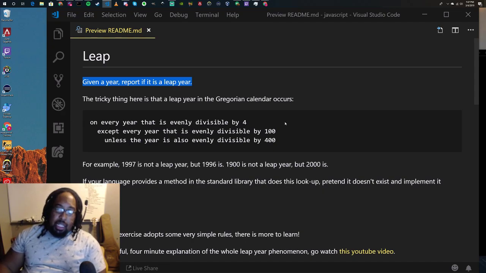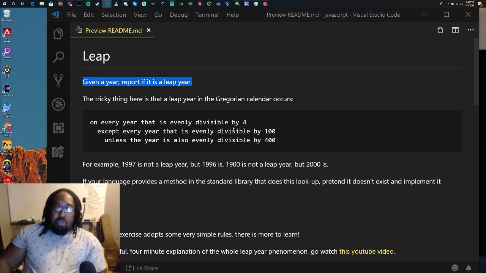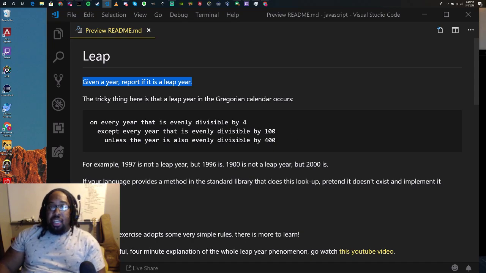So every year that is evenly divisible by 4 is a leap year. But if the year is divisible by 4 but is also evenly divisible by 100, then it is not a leap year. But if it's divisible by 4 and also divisible by 100, and also divisible by 400, then I guess it's a leap year, unless the year is also.